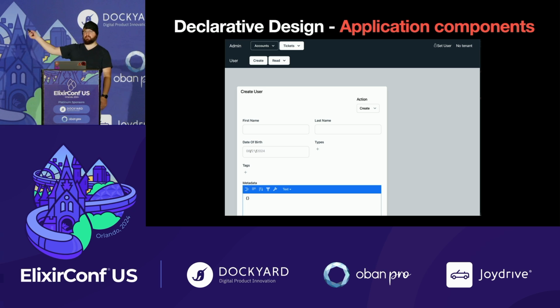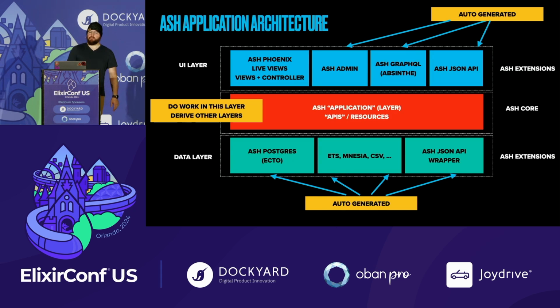Now, I would not suggest making your real user experience in this way, right? This is not pretty necessarily, but it is very functional. And to get this with zero effort, that's wild. So our application architecture, generally when we're working with Ash, looks like this. We have our application layer that should say domains, not APIs, in quotes there. That's for 2.0. They used to be called APIs, which was a horrible name for what they were.